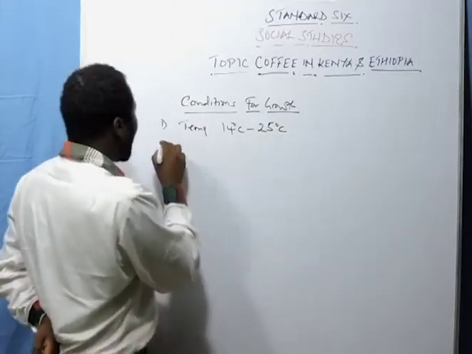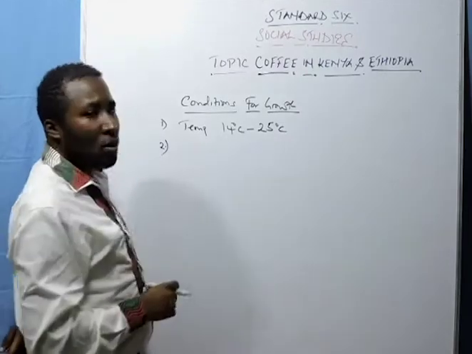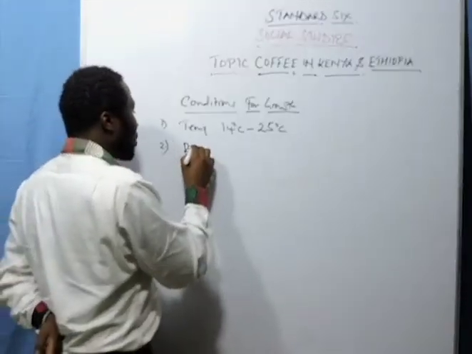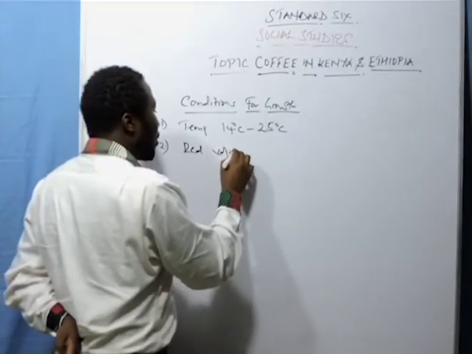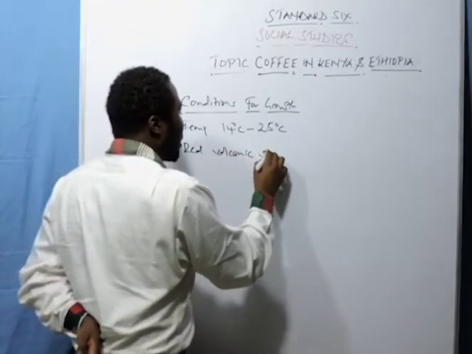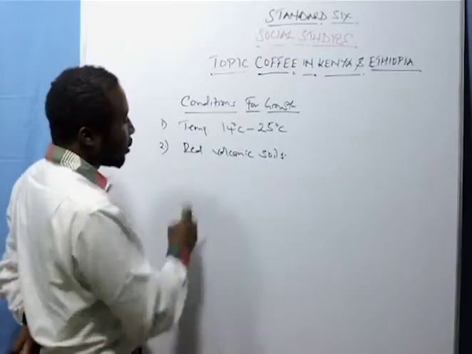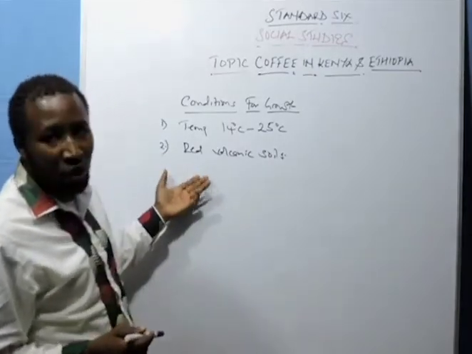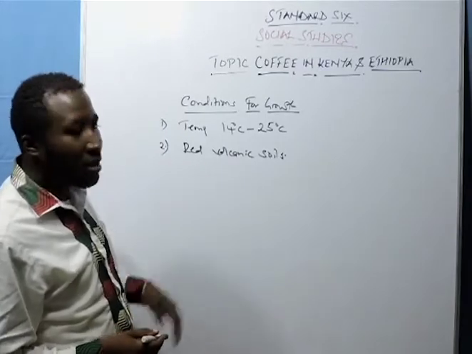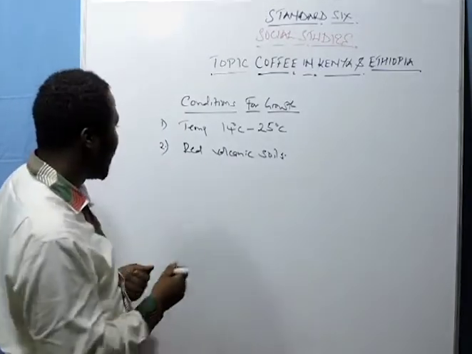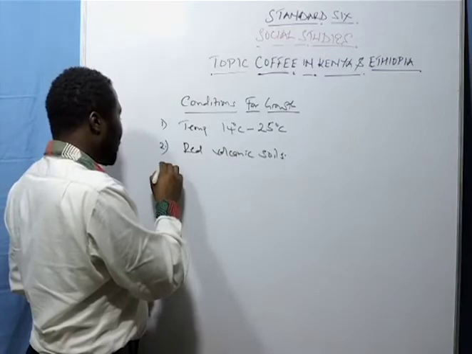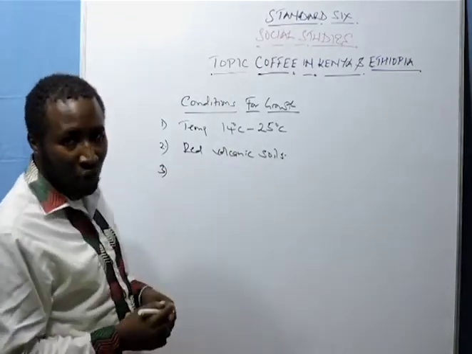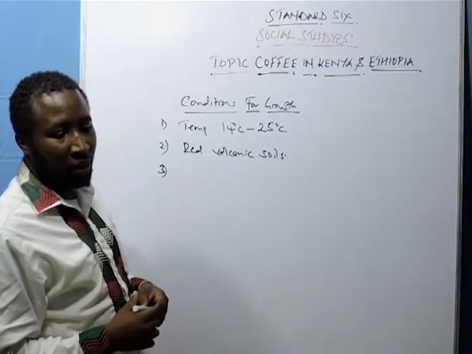Number two, it grows in areas of red volcanic soils. That's why it grows very well. In areas of black cotton soil or sandy soil, this plant would not do well. So, red volcanic soils that are also well drained. That is very important.